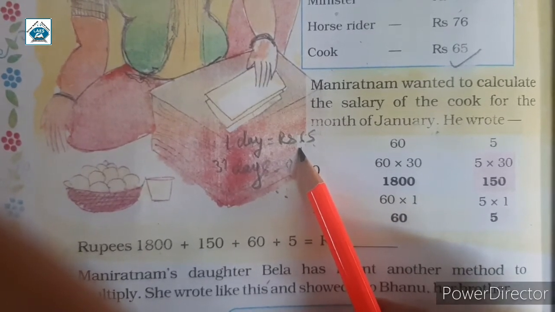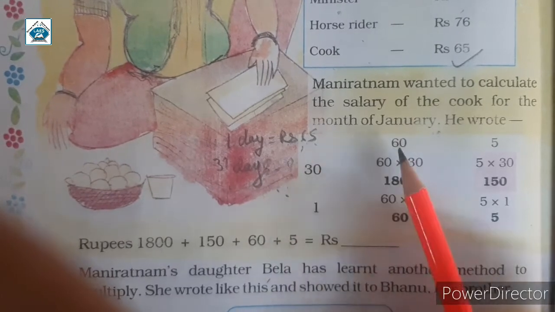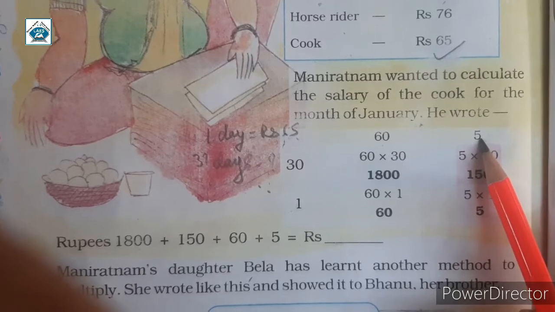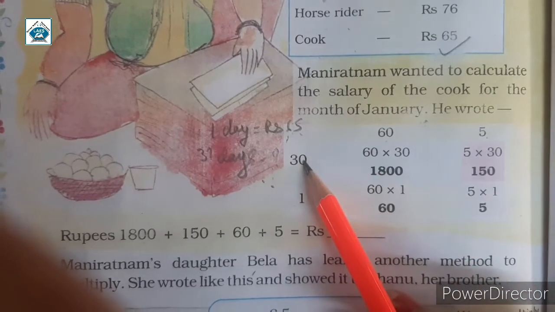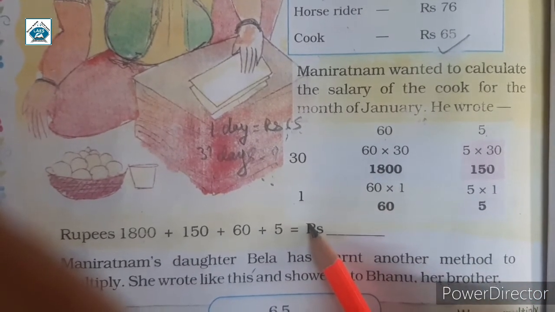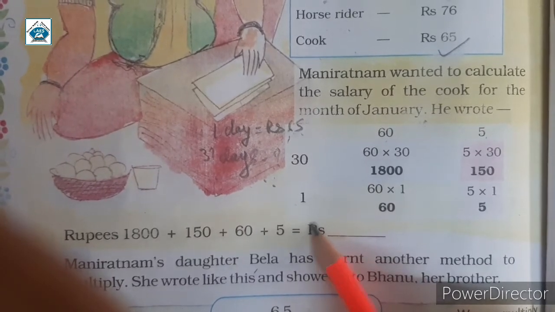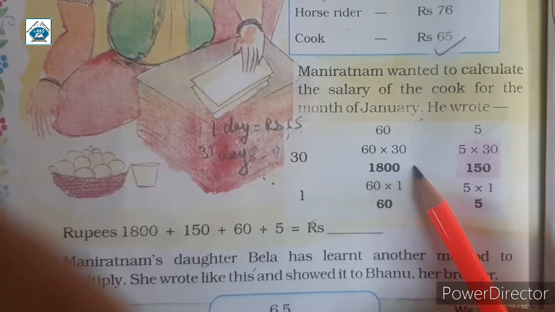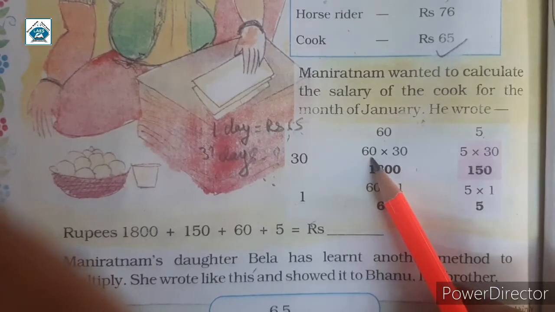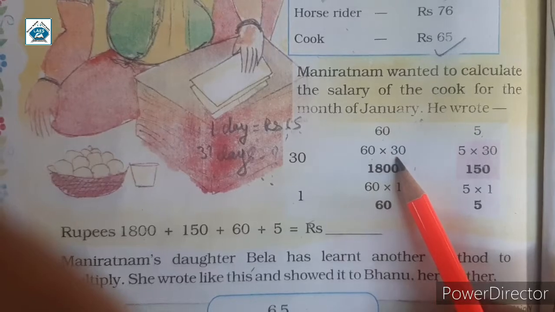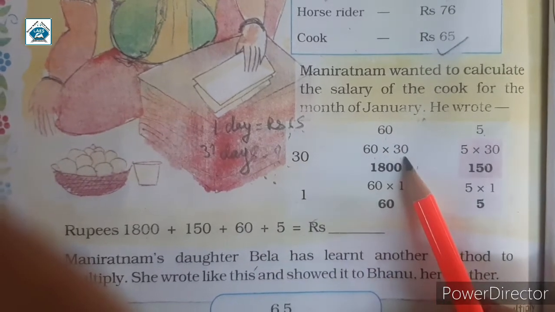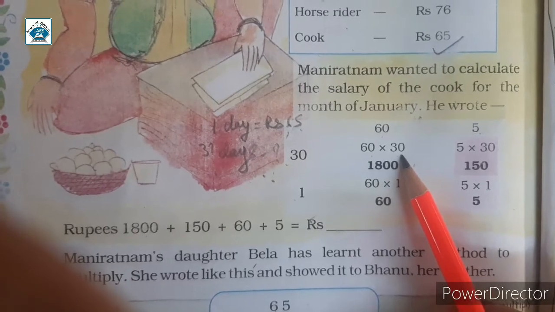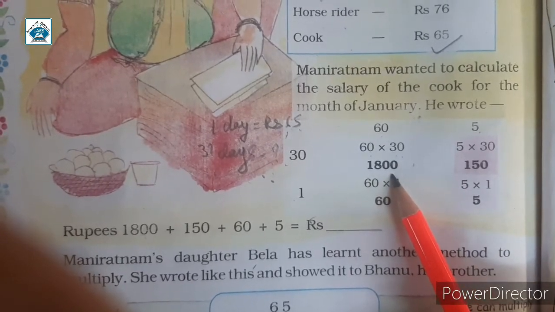65 is divided as 60 plus 5, and 31 as 30 plus 1. In the blue box, you can see the multiplication of 60 and 30. 60 multiply 30, so in total he got 1800.